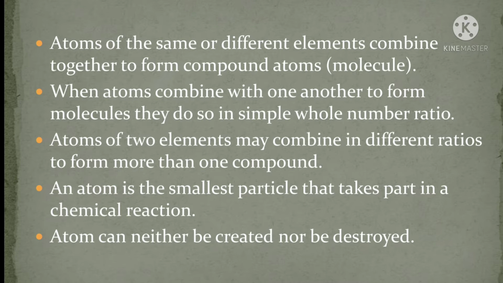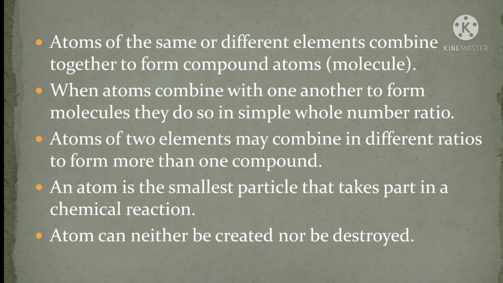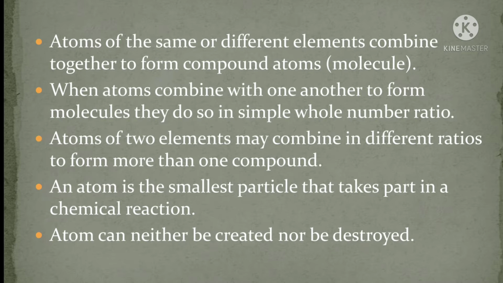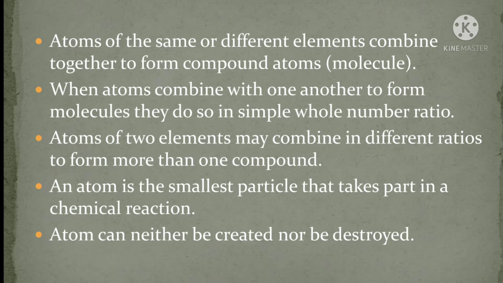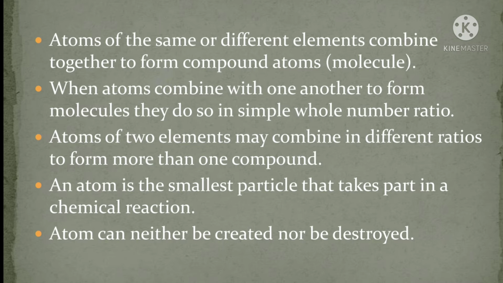The fourth one is atoms of the same or different elements combine together to form compound atoms, which is otherwise known as molecules. Then the next point is when atoms combine with one another to form a compound atom or molecule, they do so in simple whole number ratios like 1:1, 1:2, 1:3 and so on.